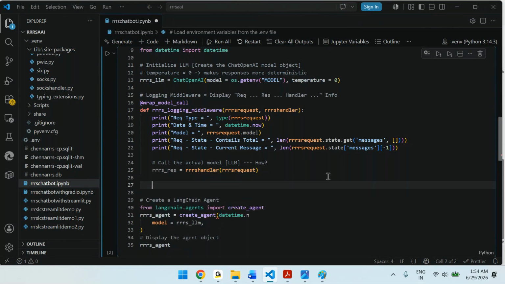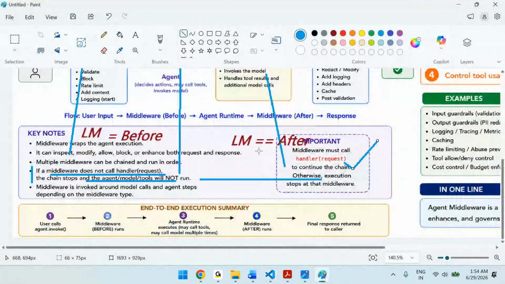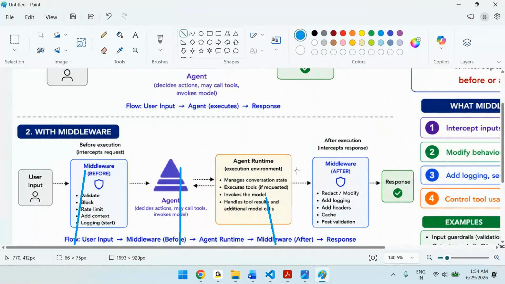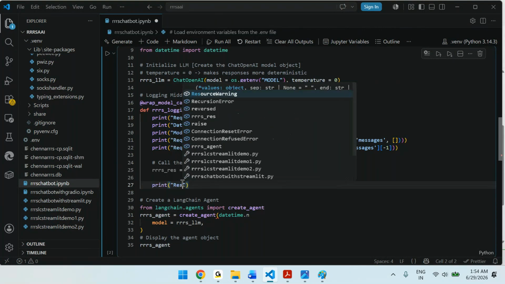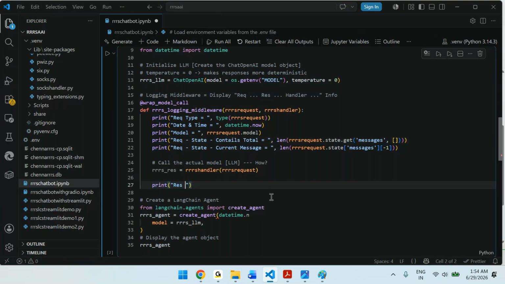Now you can display the response also. So that means around, before and after. Before the model and after the model, I want to display. Before the model we are displaying something, and after the model you want to display. Then you can print it. Here you printed a request type, right? Now print response type equal to type of response.